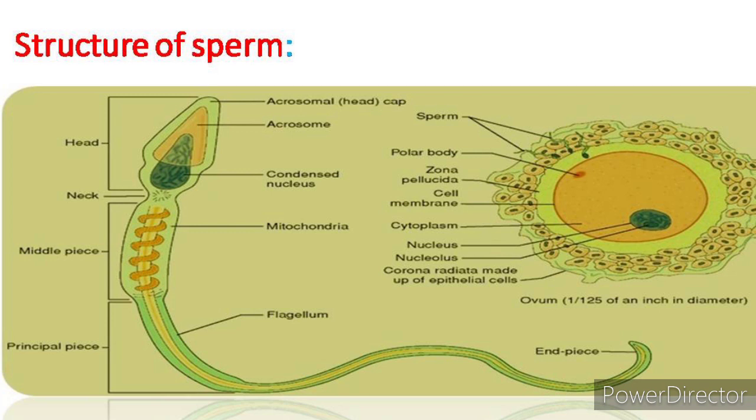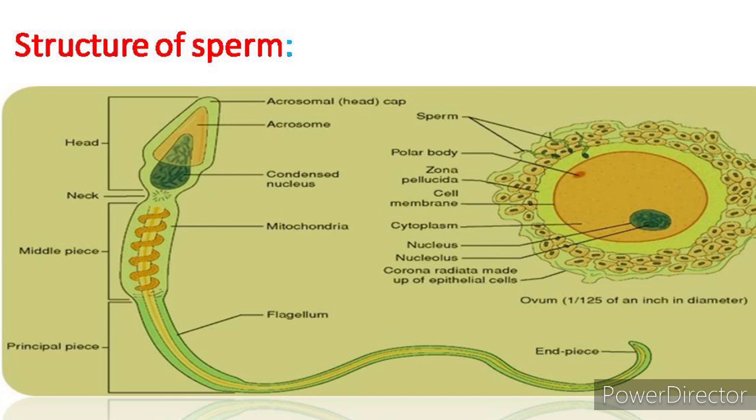Finally, the tail portion is made up of a flagellum, and the movement of the flagellum depends on energy supplied in the form of ATP, which is supplied to the flagellum by mitochondria. One more factor involved in the propulsion of sperm is dynein, which is present in the axoneme and provides energy for the propulsion of the sperm.